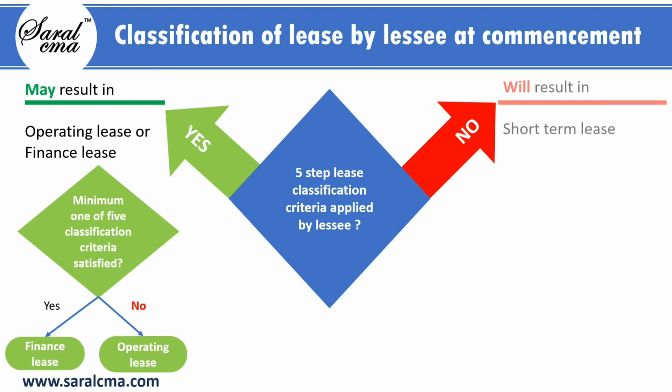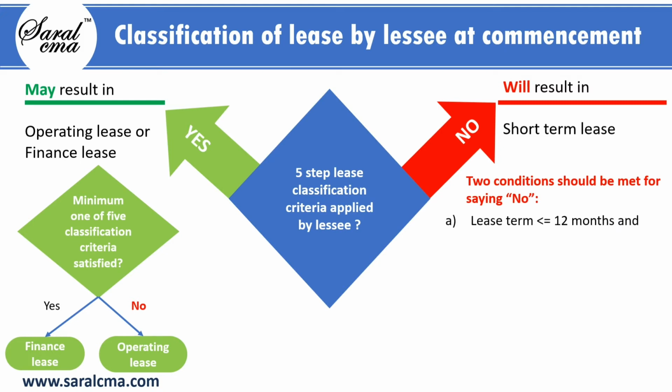On the other hand, if the lessee does not want to apply the 5 distinct classification criteria, the lease has to be classified as short-term lease. There are 2 conditions to be met for saying no to applying 5 distinct classification criteria by lessee. Those are: 1. Lease term must be equal to or less than 12 months and 2.